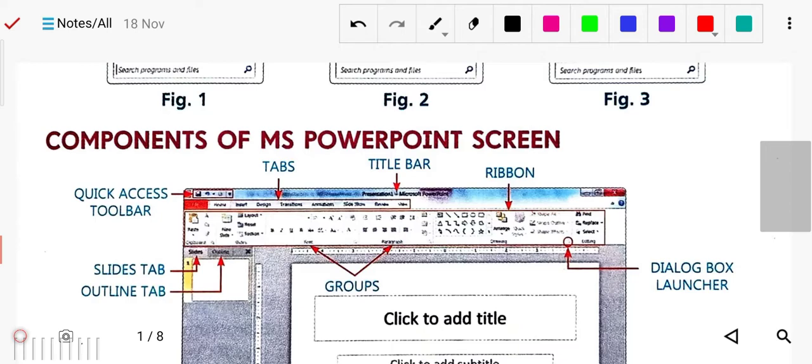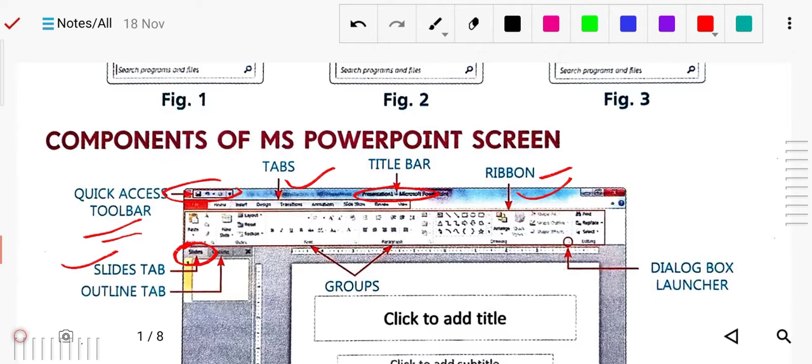Let's see that. First of all, this particular portion is called tabs. This is the title bar, the name of the presentation, like Presentation 1 is written. That is your title bar. This full part is the ribbon. This part is called the quick access toolbar. Here it is written how many slides have been used. This is called the slides tab, and this is called the outline tab. We will discuss what the slide tab and outline tab are. You just know this part is called the slide tab and this is called the outline tab.